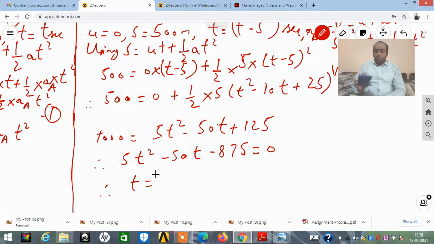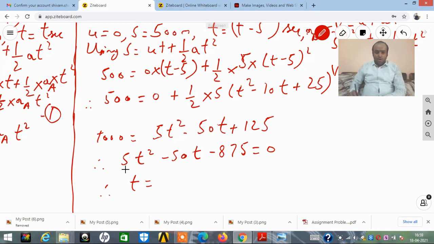So let us go to mode, then equation number 5, then 3, that is a quadratic equation. Just putting up the coefficients: 5, minus 50, minus 875.